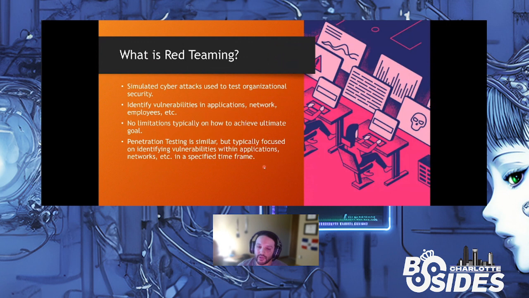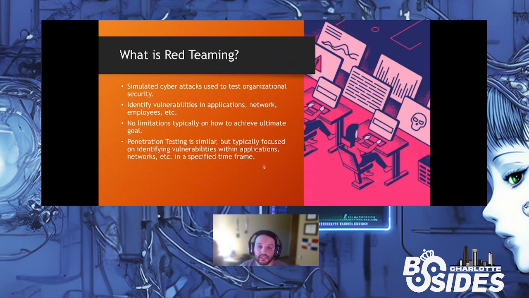First, we've got to talk about what red teaming is and what the difference is between red teaming and penetration testing. So what is red teaming? The best way to describe it is when you're given an ultimate goal by a company, let's say, compromise a domain. In a red teaming attack, there are no limits. You can use phishing attacks, social engineering attacks, you can target employees, you can use whatever methods you need to achieve your ultimate goal. There's usually no limit on what you can attack. Usually any machine or any system, anything that belongs to the company is free game in trying to achieve your ultimate goal.